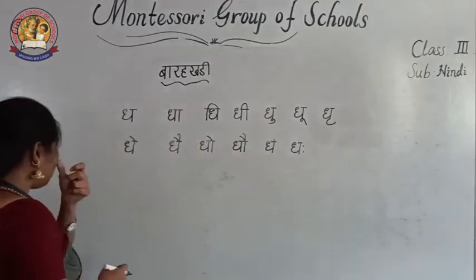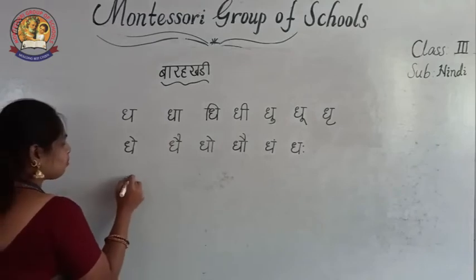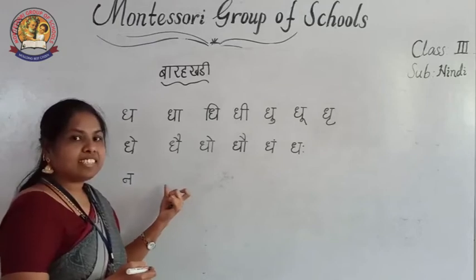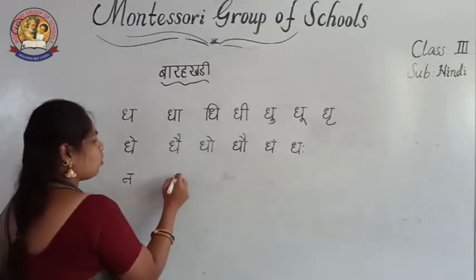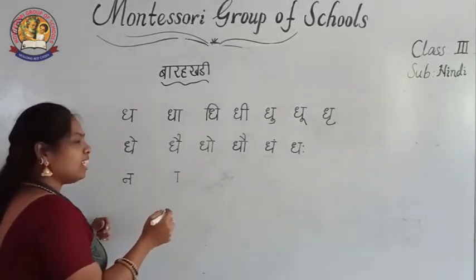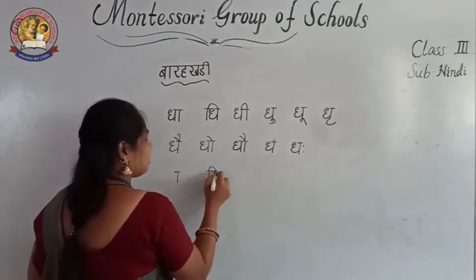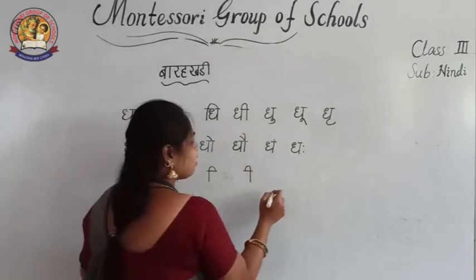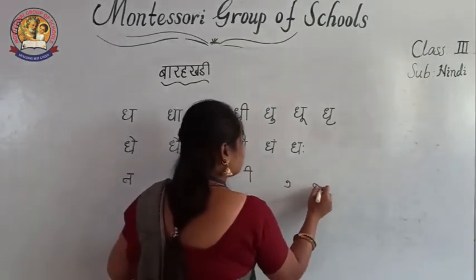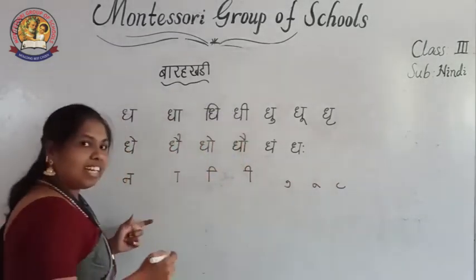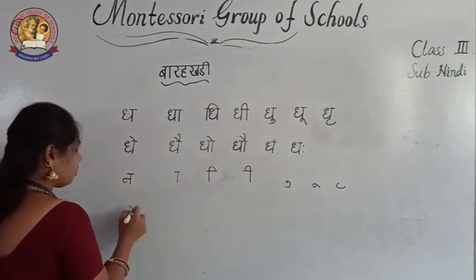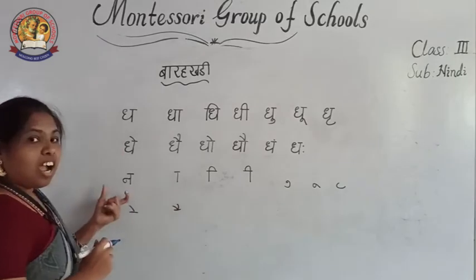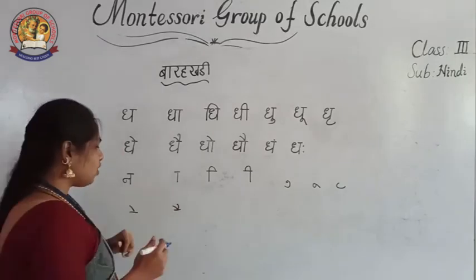Okay. Then the next barakhadi, you can write by writing the symbols also. See, only symbols. Give the symbol, write the symbols this way, and we can add the letter there. I told you that a did not have a symbol. We are starting from here.